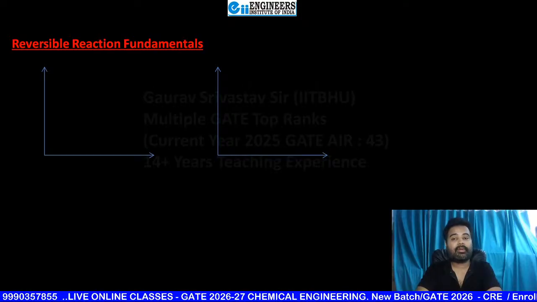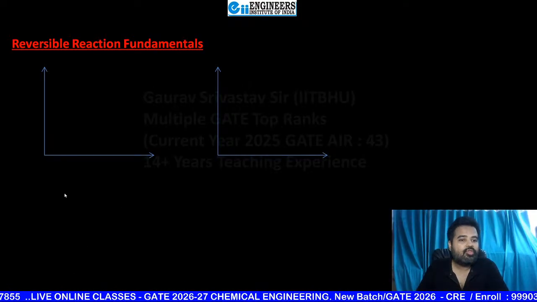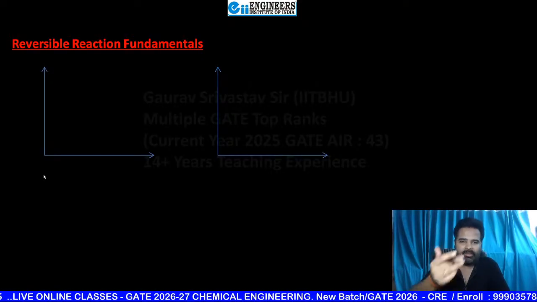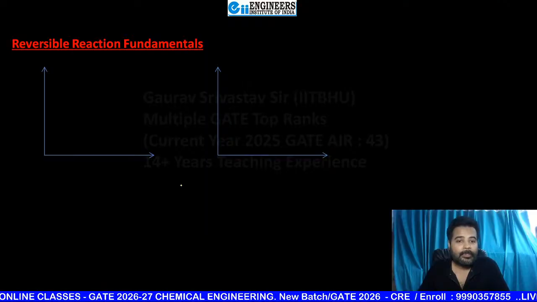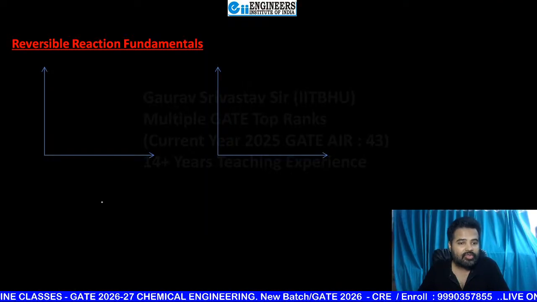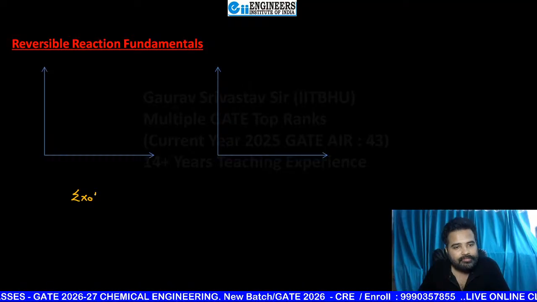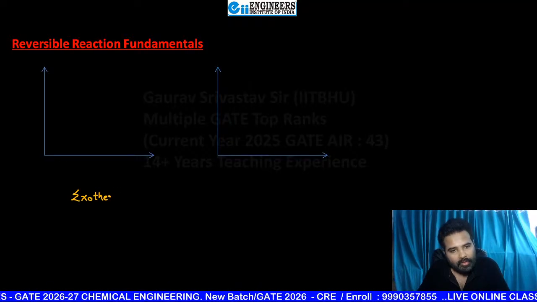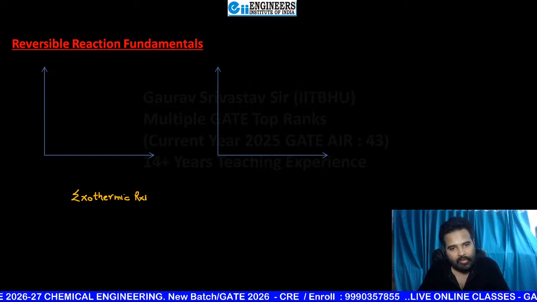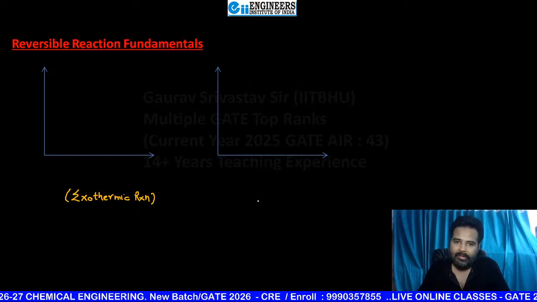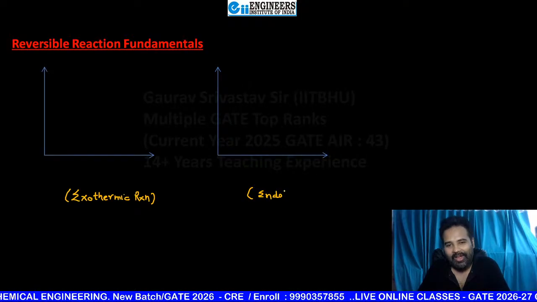Reversible reaction fundamentals. And make two graphs. Why two graphs, sir? Again, beta, I will make one graph for exothermic, one graph for endothermic. Suppose the first one is the graph for an exothermic reaction, and the second graph that we are going to make is for an endothermic reaction. And now you know how to make it, beta.